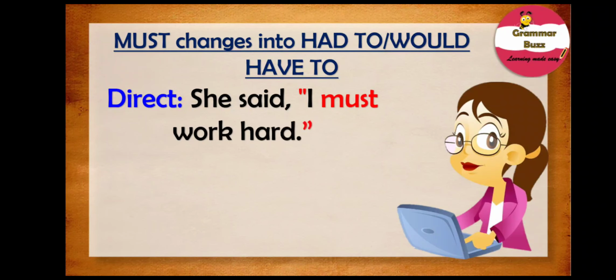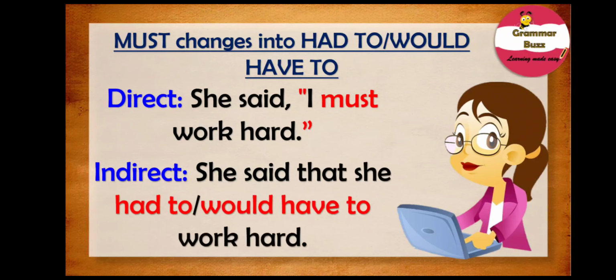She said, I must work hard. While changing this sentence to indirect speech, the modal verb must gets converted to either had to or would have to. And our indirect speech is, she said that she had to work hard, or she said that she would have to work hard.